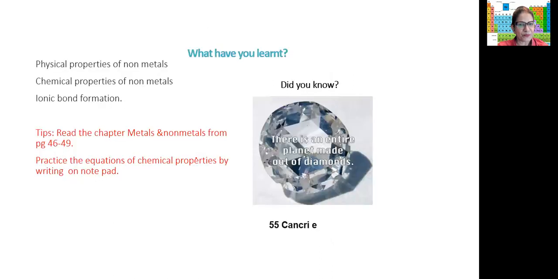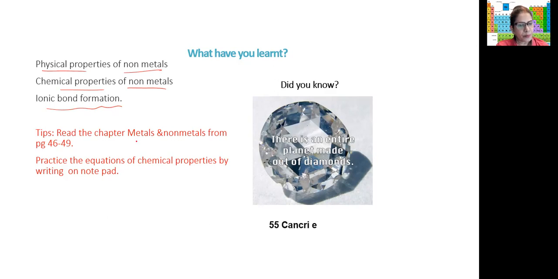Okay, so what have you learned? You've learned about the physical properties of nonmetals, chemical properties of nonmetals. Then we've done about the ionic bond formation, and then we have taken 2-3 examples also. And then we have also done about the properties of ionic compounds. So you should know how to show the formation of any ionic compound. You should know what is an ionic bond. Then you should also know the properties of ionic bonds.